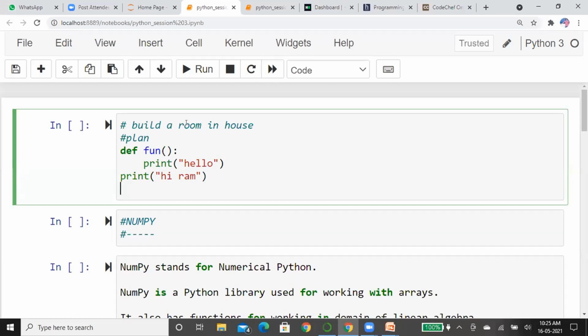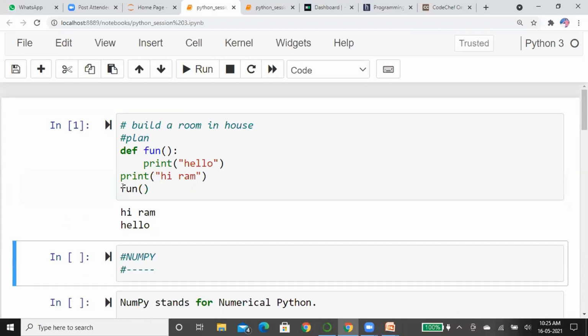After the hi Ram, I want to say hello to him by printing the statement. So I just write a statement, print hello. Instead of writing print hello, I will just call the function. Now let me check. See here, hi Ram, hello.